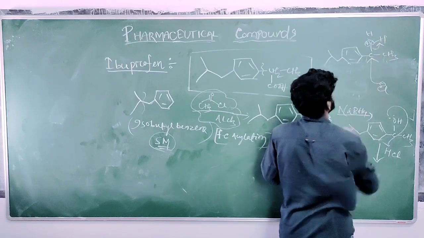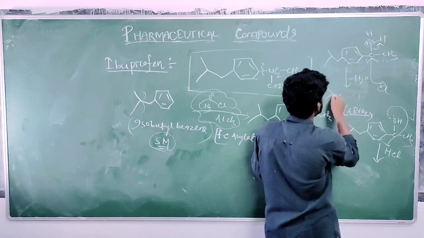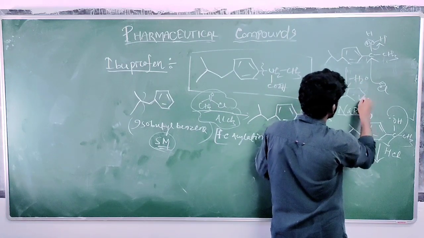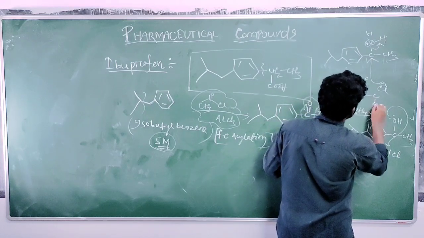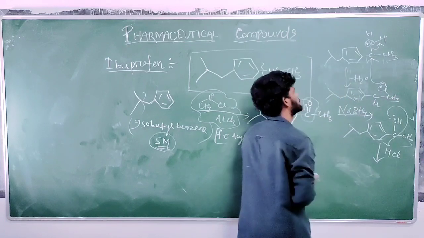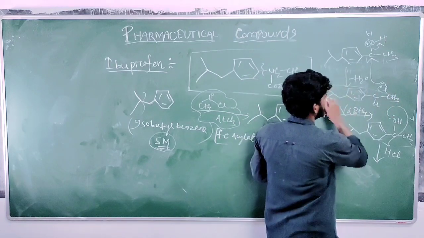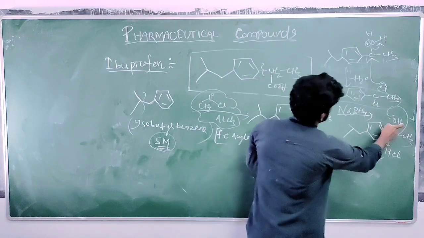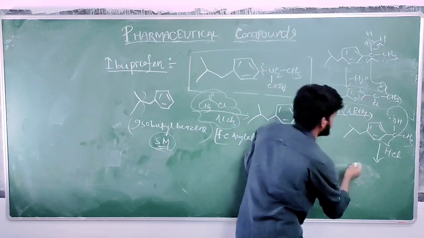The water group will be released, minus water. It will form what? CCl CH3. This forms from alcohol to alkyl halide through HCl.